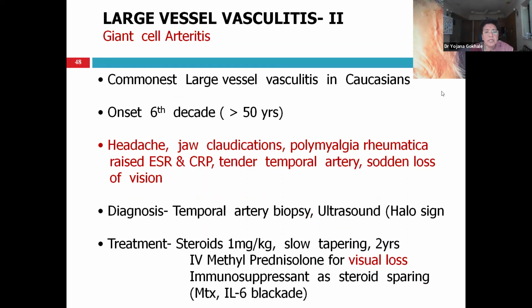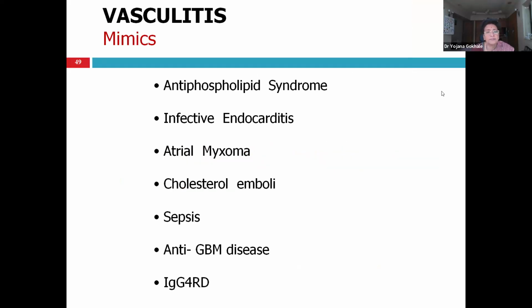Giant cell arteritis is the commonest large vessel vasculitis in Caucasians, with onset after age 50 or 60. They get headache, jaw claudication, polymyalgia rheumatica, that is pelvic and pectoral girdle pain, raised ESR, CRP. Temporal arteries can be tender. There can be sudden permanent vision loss. Diagnosis is by temporal artery biopsy or ultrasound of the temporal artery showing a halo sign. When you think of the diagnosis, start the patient on steroids and immunosuppression. Again, here too, methotrexate or tocilizumab, that is an IL-6 blocker, are useful.